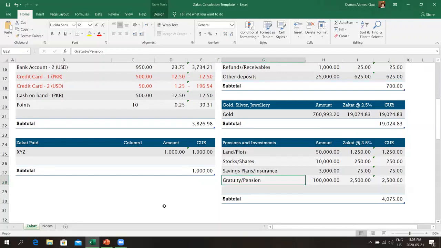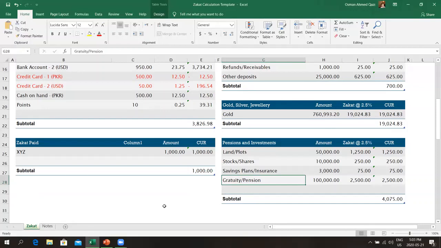So if you're getting the lump sum amount, but the lump sum is only going to be possible when you attain a certain age, like 55, 60, 65, whatever the age is, and you get the lump sum on that. What you need to do is calculate zakat beforehand, because this is money that's going to come. Now, when you pay zakat is different. That's where I said the scholars have a disagreement. So you can pay zakat